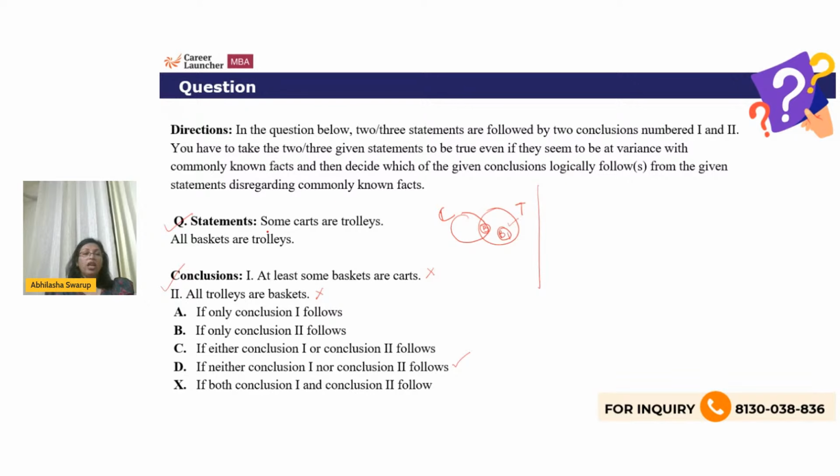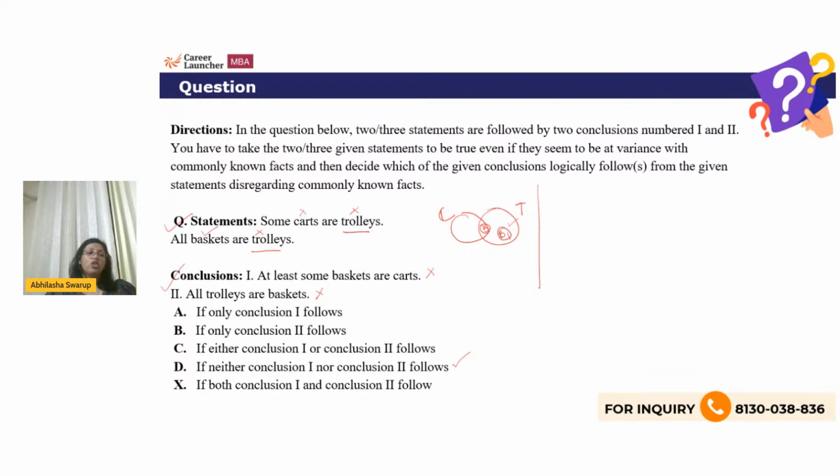Which would be some carts are trolleys, and all baskets are trolleys. Now in the some statement, neither term is universal or distributed. In the all, the first term is distributed, the second is not. So I know when the middle term, which is the common term, is not distributed, there cannot be a conclusion. So any answer which says cart and basket will not be valid.